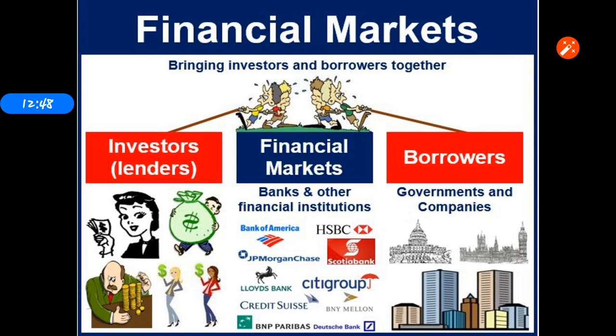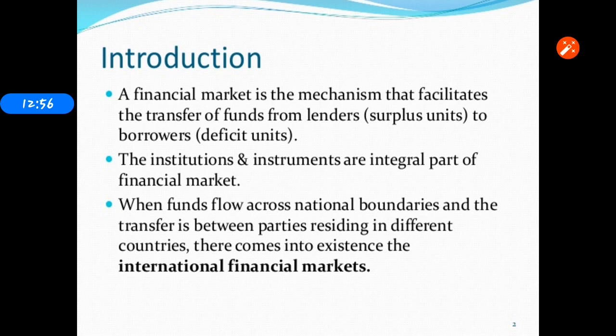So that is called a financial market. The next concept, introduction to financial markets. The financial market is a mechanism that facilitates the transfer of funds from lenders to borrowers. It is nothing but the transfer of surplus funds to deficit funds.